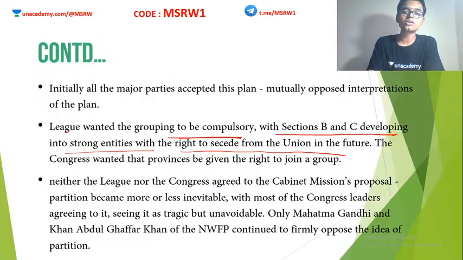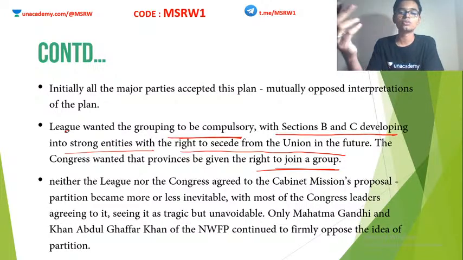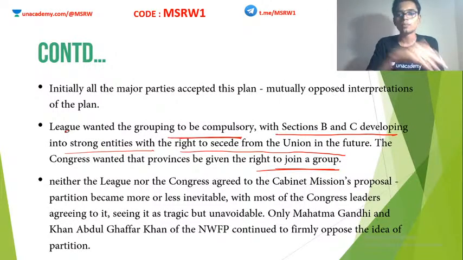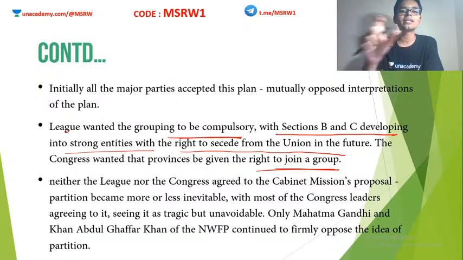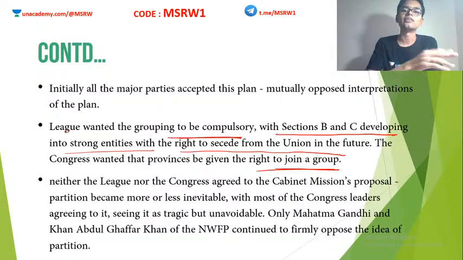Okay, the Indian National Congress thought the other way. The Indian National Congress thought that the provinces will be given the right to join a particular group. India has numerous provinces at that time. The Congress thought that the Cabinet Mission will allow these provinces to voluntarily join any section as they want, rather than forcing anybody into any particular section. This will be a voluntary activity. This is what Congress thought. So both Congress and League interpreted the Cabinet Mission recommendations in different ways.